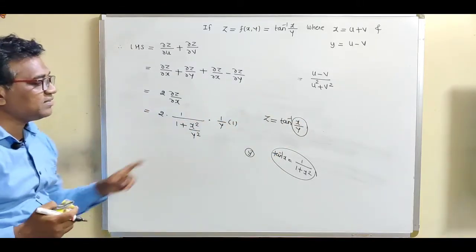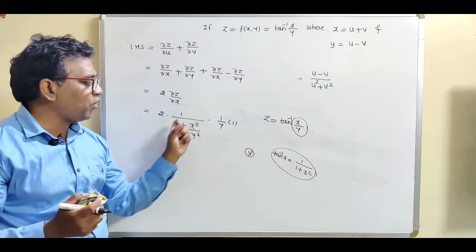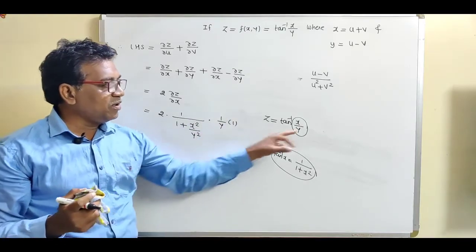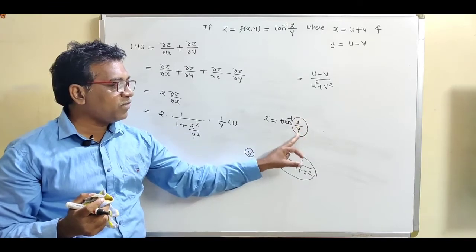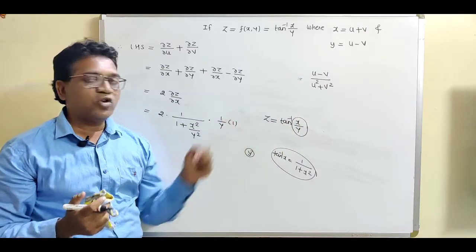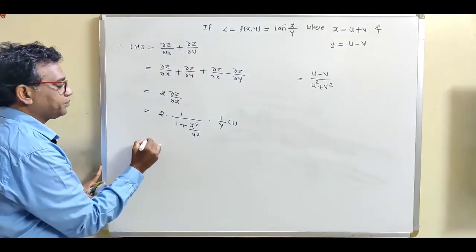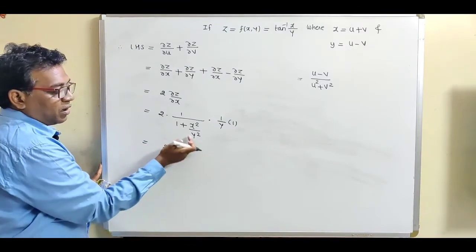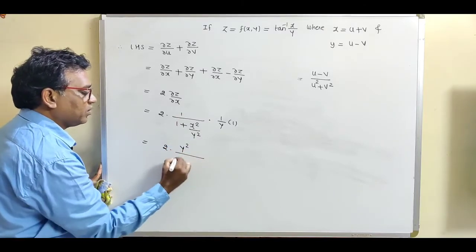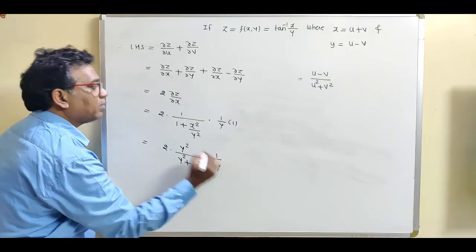So see how to get this ∂z/∂x. First of all, write the derivative of tan inverse function. It is 1 upon 1 plus square of that particular term, into, according to chain rule, multiply by derivative of x upon y by keeping y as a constant term. So 1 upon y is constant, and derivative of x is 1. So just simplify this term. Now this y square is the LCM term, transform into numerator. So this is y square upon y square plus x square into 1 upon y.